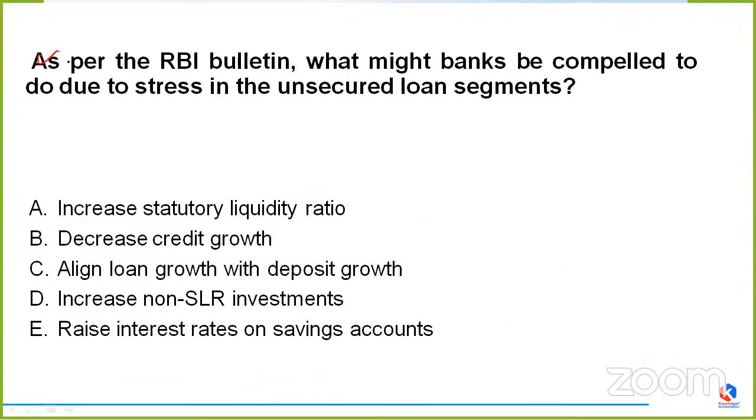It is asking, as per the RBI bulletin, what might banks be compelled to do due to stress in the unsecured loan segments? If we go through the RBI's bulletin, what is the action banks are being compelled to take under the stress in unsecured loan segments? Increase statutory liquidity ratio, decrease credit growth, align loan growth with deposit growth, increase non-SLR investments, or raise interest rates on savings account. What is the thing which banks are compelled to do due to stress?